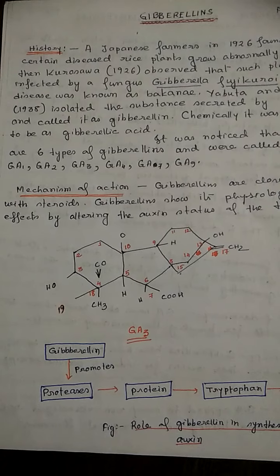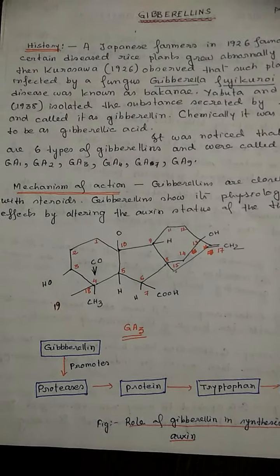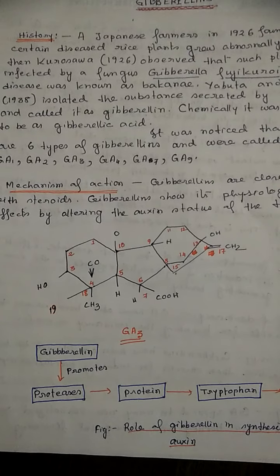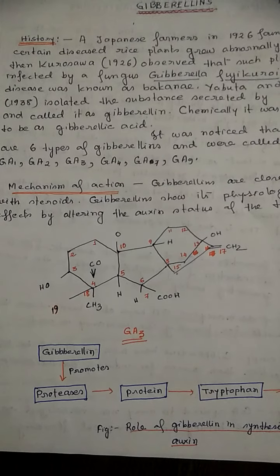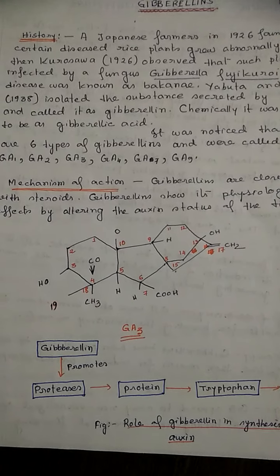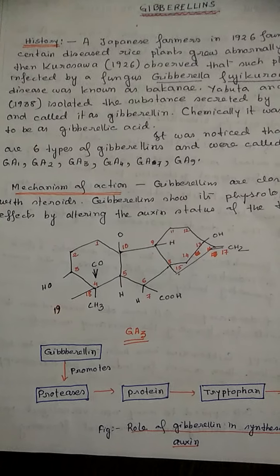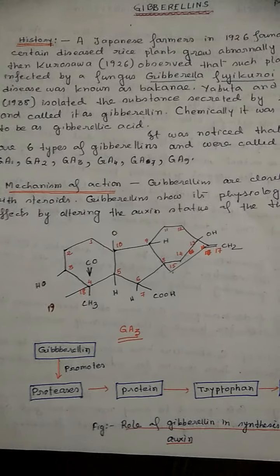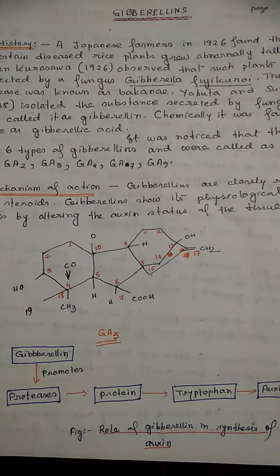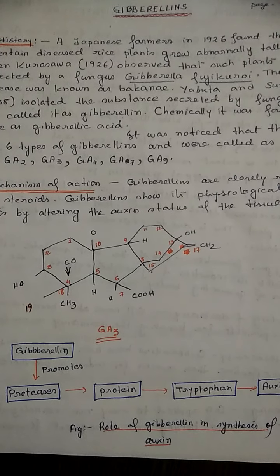Chemically, it was found to be gibberellic acid, and it was noticed that there are six types of gibberellins, called GA1, GA2, GA3, GA4, GA7 and GA9. Now, the mechanism of gibberellin. Gibberellins are closely related to steroids.